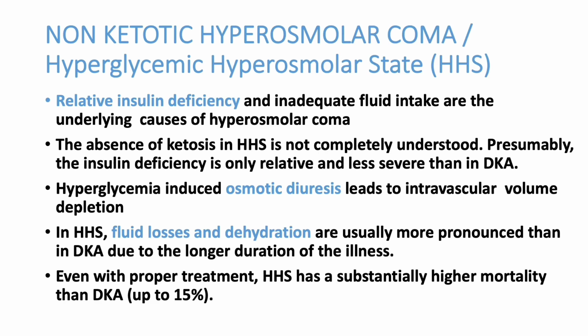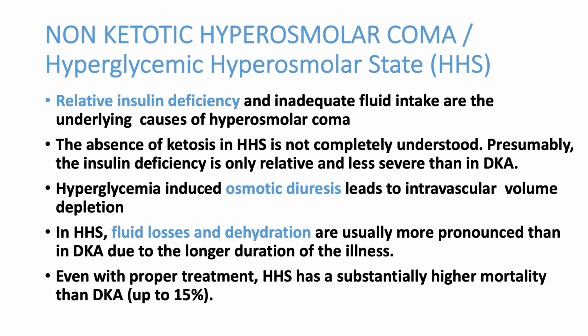One of the closest differential diagnoses of DKA is HHS. In HHS, again insulin deficiency is there, but the patient does not develop ketone bodies. So the acidosis part is not there, but the volume loss is severe. Volume loss is more than 8 to 9 liters, whereas in DKA it is 6 to 8 liters.